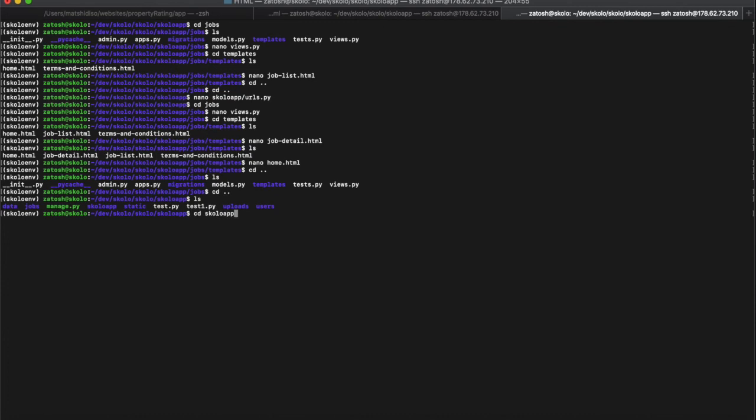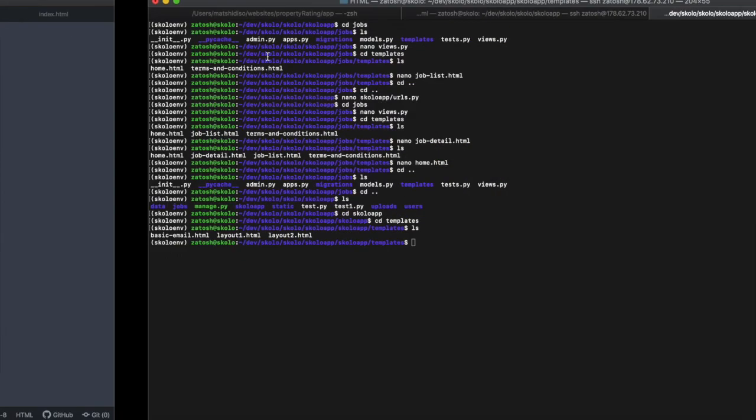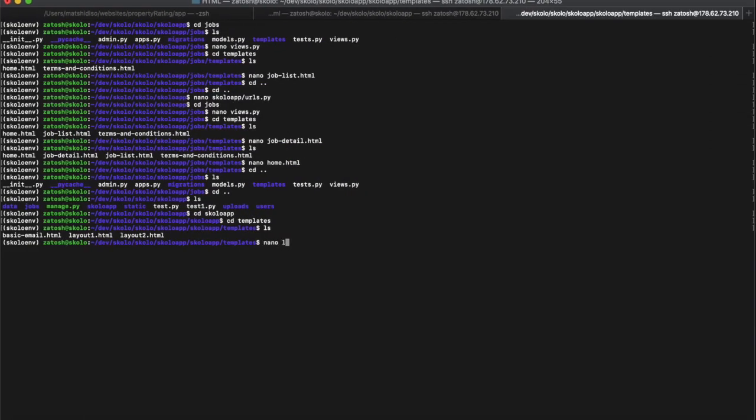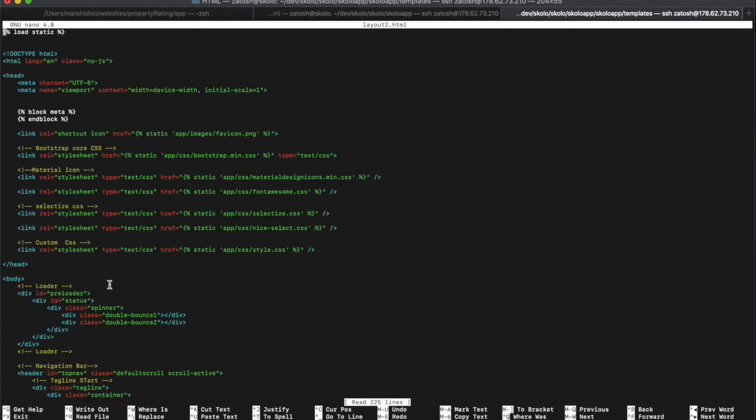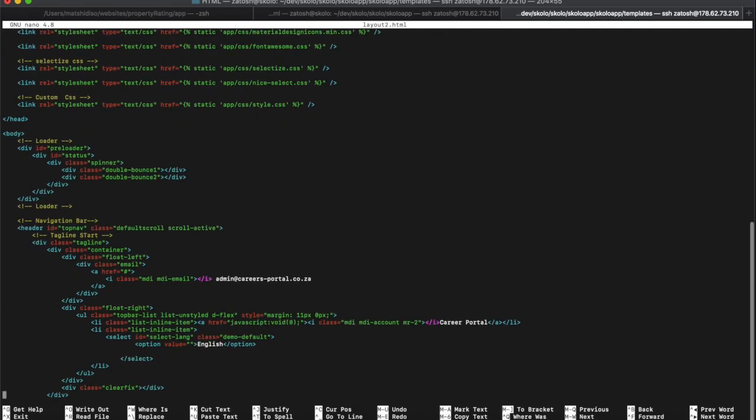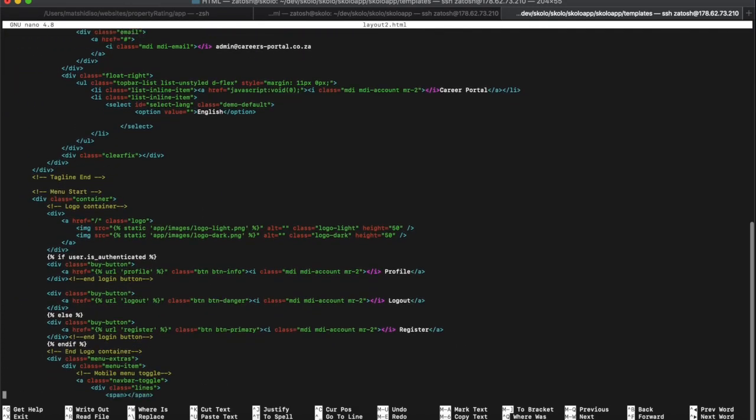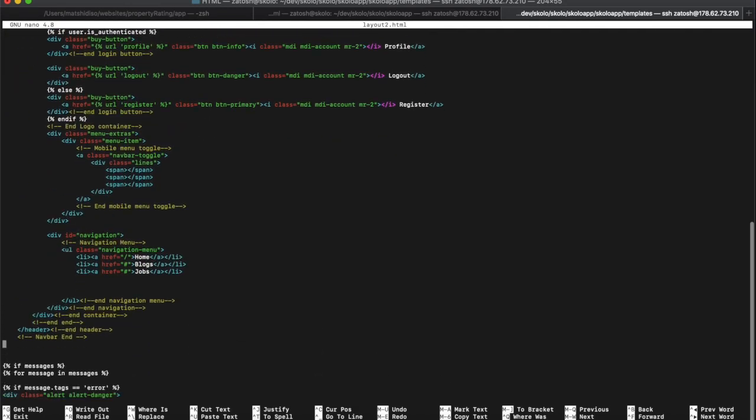I want my layout templates where they are saved. They are saved inside of the app directory, under the templates folder. So these are all the layout files. So I think layout 2 is the one we're extending for most of these, all right. So I'm going to nano layout2.html because I think layout 1 is the one for the login pages and stuff. It doesn't have a menu on top, all right. So if you look at layout 2, you just want to find where the menu is as well. All right, so this is where the menu is.